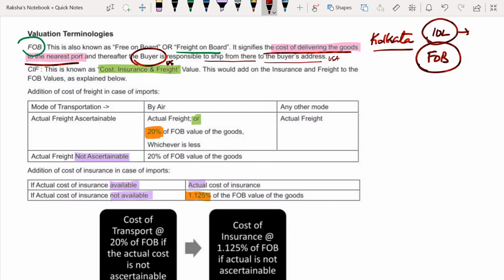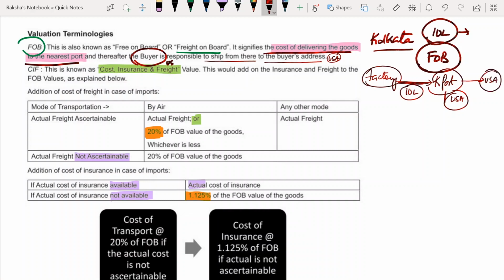Where is the buyer's address? In US. So what is your responsibility? Let's say this is your factory. From the factory to Kolkata port, whatever expenditure you incur here, including the value of your goods, let's say total whatever you have paid is 10 lakh rupees. From this point, it is the responsibility of the US buyer to take it to US.